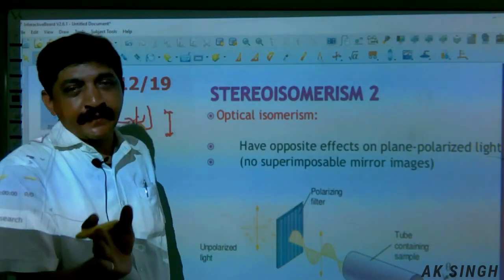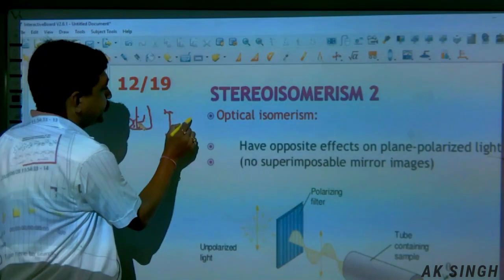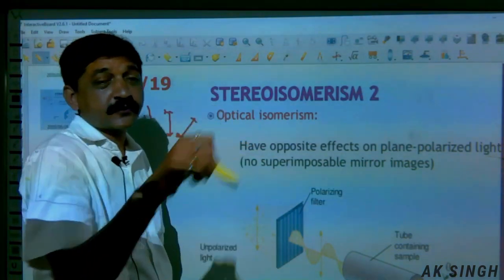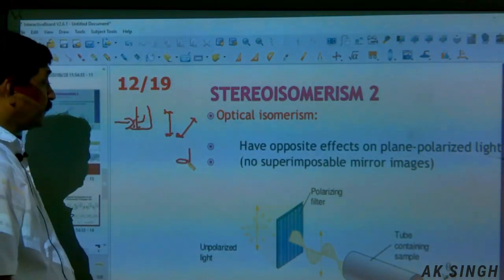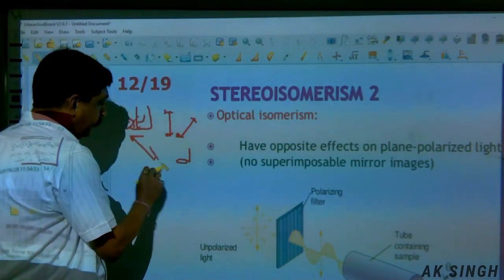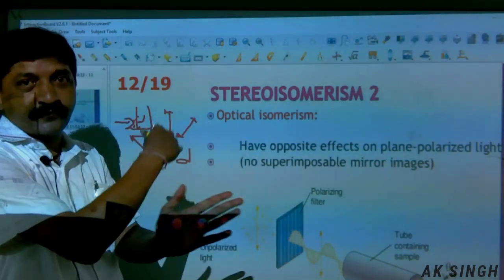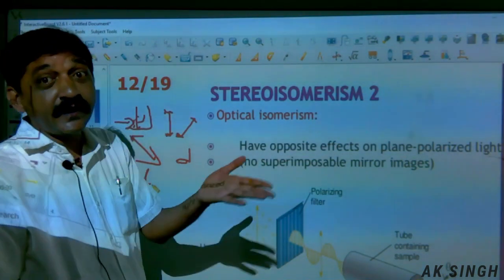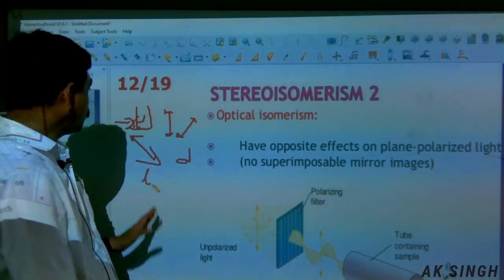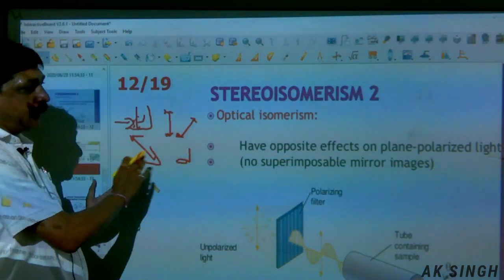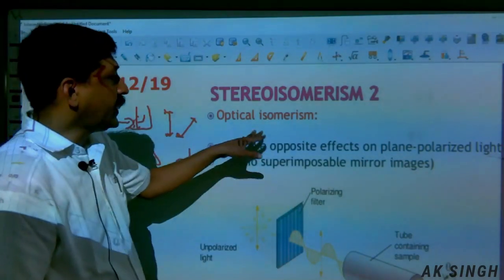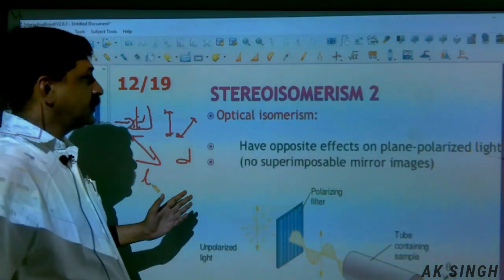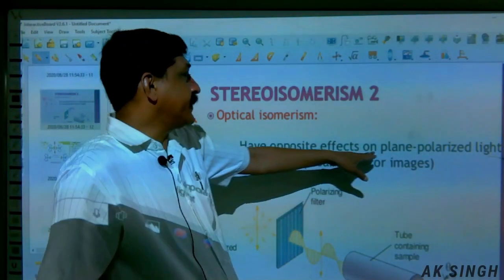When the rotation is towards the right, it is dextro rotation, and the substance is said to be dextrorotatory. And if the compound is capable of moving the plane polarized light towards left, that is the L form, laevo form, then it is laevo rotation and the substance is laevorotatory. So D and L form, dextro rotation, laevo rotation. Optical isomers can rotate the plane polarized light towards right or towards left. They have opposite effects on plane polarized light.